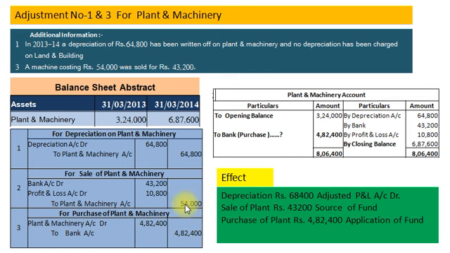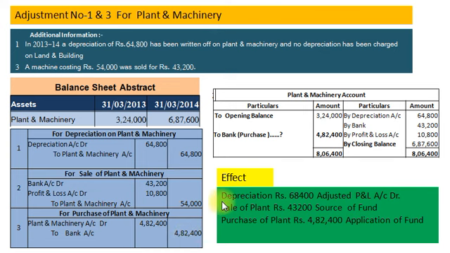And now posting on plant and machinery account credit side by bank rupees 43,200 and by profit and loss account rupees 10,800. And now by closing plant and machinery account we will get balancing figure on debit side rupees 4,82,400. This will be treated as purchase of plant and machinery, and our accounting entry will be plant and machinery account debit to bank account rupees 4,82,400.